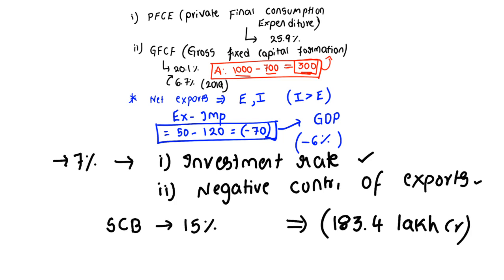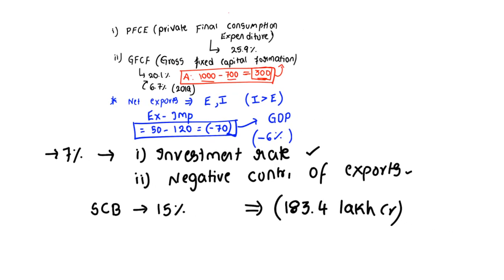Clear? Even if we achieve 7% in 2022-2023, there is a shortfall of the whole amount when we compare with 2011-12. Here he is comparing with real GDP.